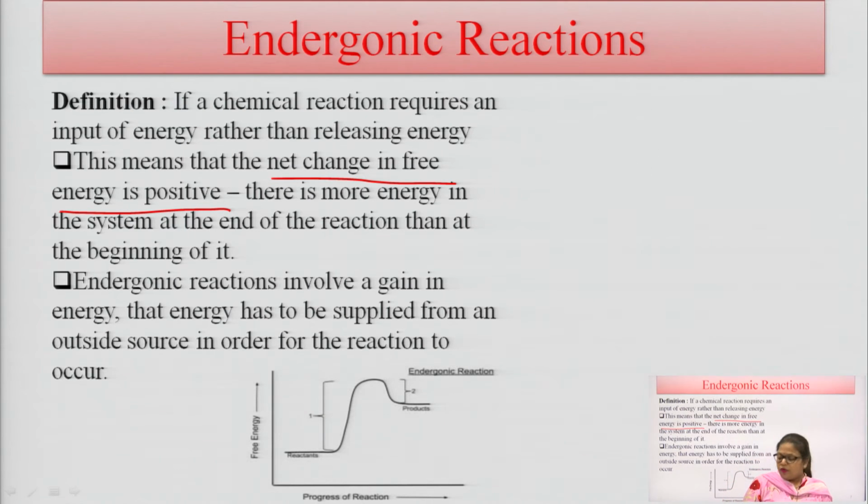So at the end of the reaction, the system has more energy as compared to the start of the reaction.